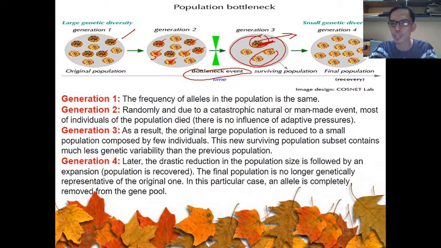As you can see on the final population here, there is no organism with this color, with this kind, that can be seen on generation 4. So this is your final population. Alright, so that's how a bottleneck event works. This is the bottleneck effect.